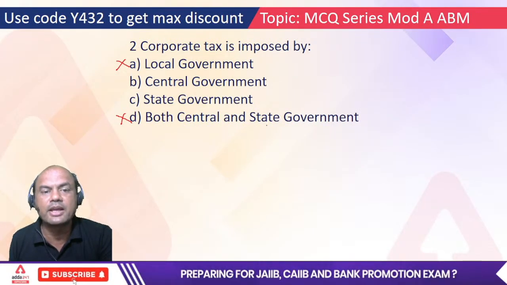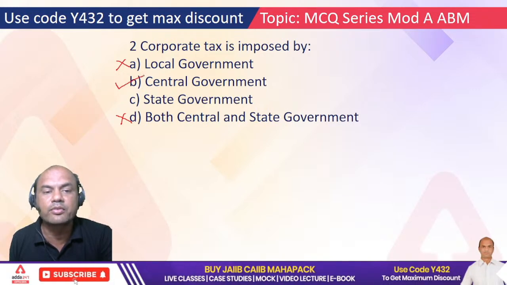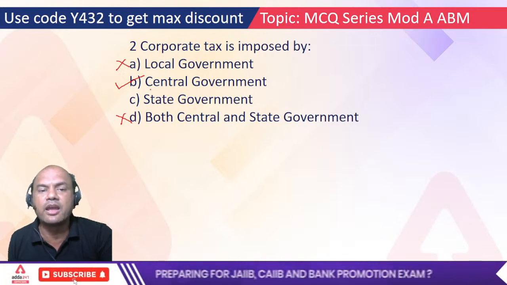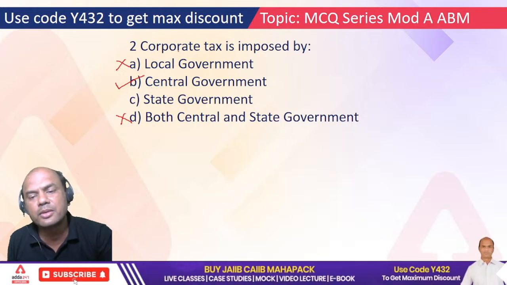Corporation tax is levied by central government. Okay, so the answer is B. See here, it's not only important for you to give the answers. I don't want only answers in the comment section. A, B, B, B, B, B. No, no, no. You must understand this. Only then you will be able to clear CAIIB.